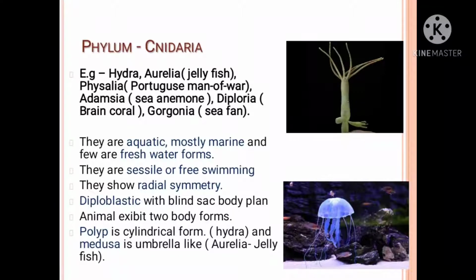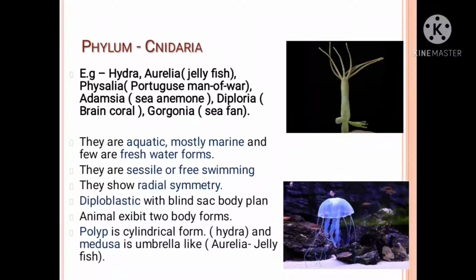Now let's study the characteristics. They are aquatic, mostly marine, and few are freshwater forms. They are sessile or free swimming. They show radial symmetry and are diploblastic with a blind sac body plan. Means they are made up of two germ layers, ectoderm and endoderm.